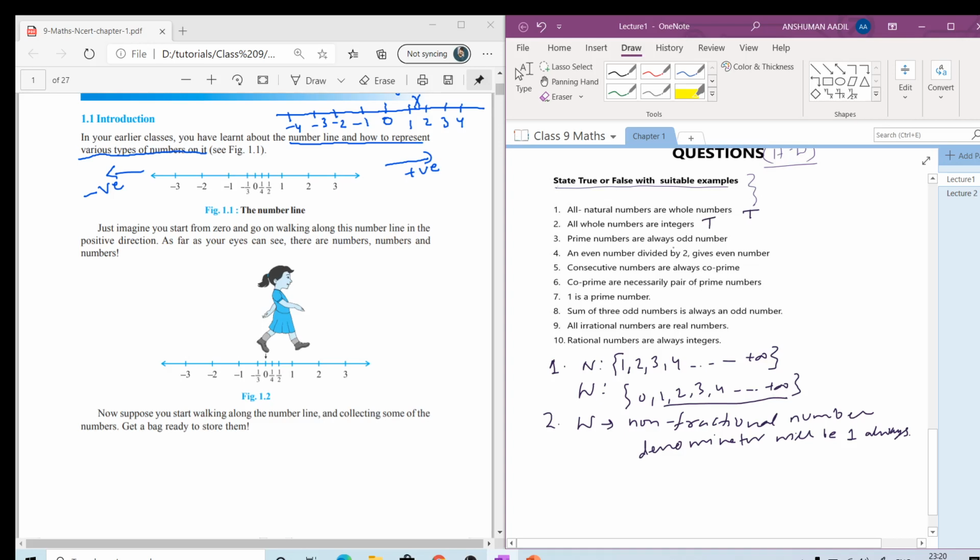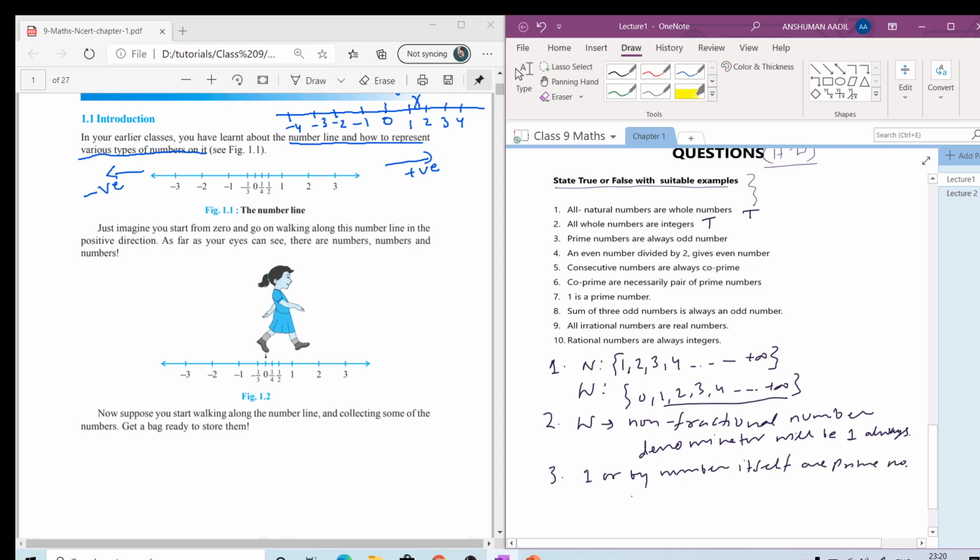Prime numbers are always odd numbers. So what did we read about prime numbers? I told you that the numbers which are divisible only by 1 and the number itself are prime numbers.